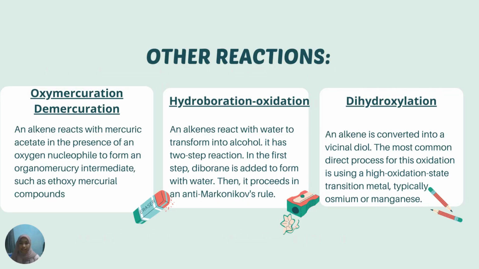So there are also other reactions in alkenes, and I will only explain a little bit about these three reactions. The first one is oxymercuration-demercuration. In this reaction, an alkene will react with mercuric acetate in the presence of an oxygen nucleophile like water and alcohol to form an organomercury intermediate such as ethoxymercurial compounds.